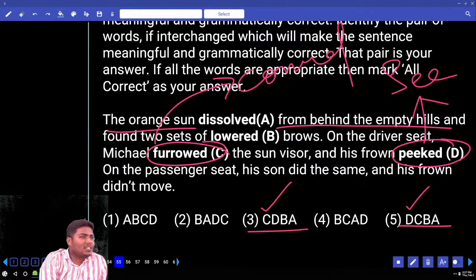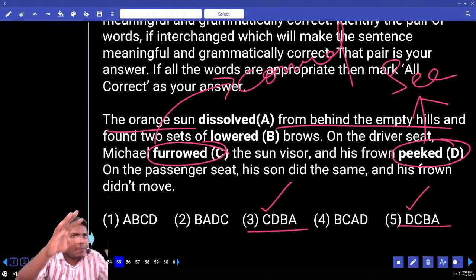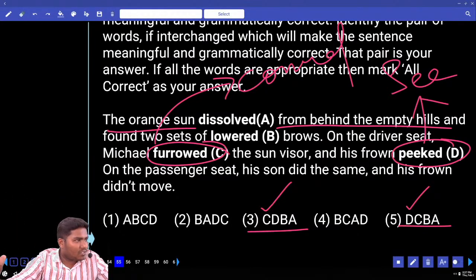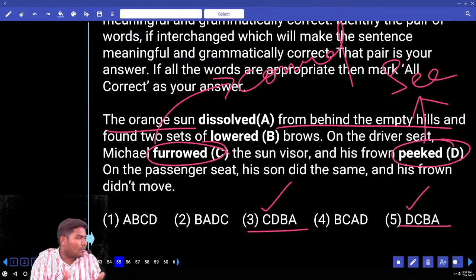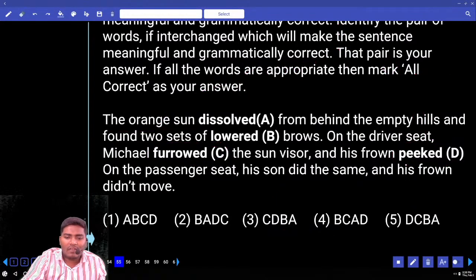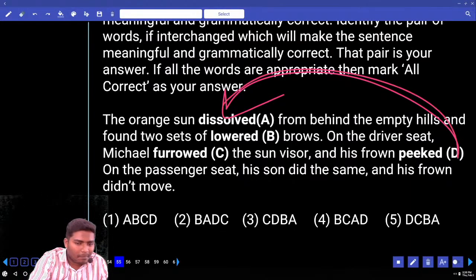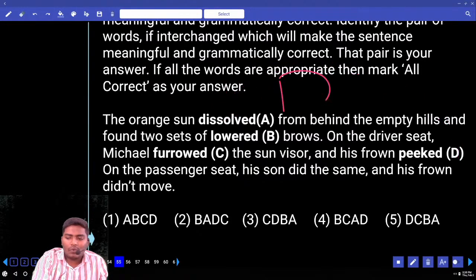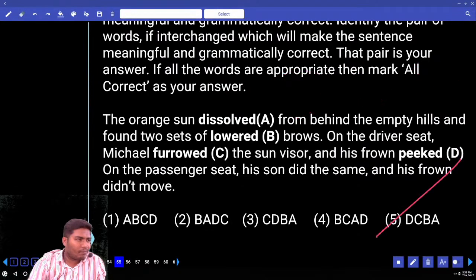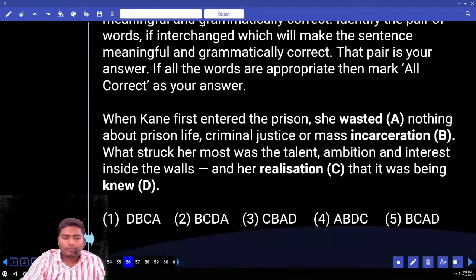Now tell me, what can you use here? We are speaking about the position of the sun between two hills. Is it used with covered, or with the sun coming up and going down? The sun which is coming up or going down. That word must be used only with "peaked". Actually, the sun doesn't have the quality of a human being. Only human beings can peak, but this type of poetic position can only be used with the peaked here. So in the beginning it should be used with D, and in the third place it should be used with B. So your answer must be only the fifth one. Move to 56.